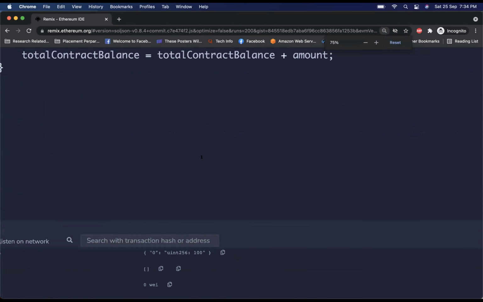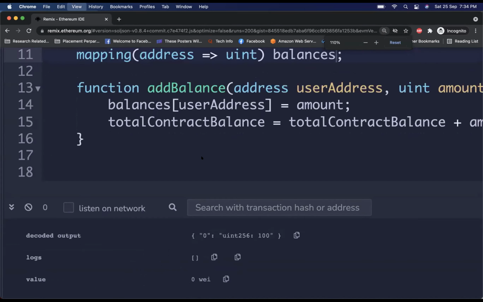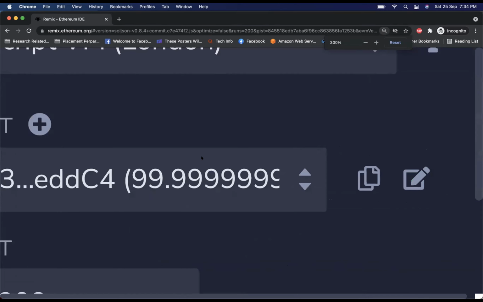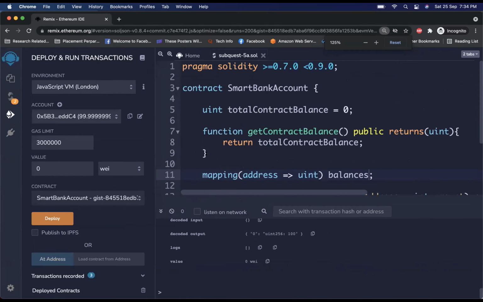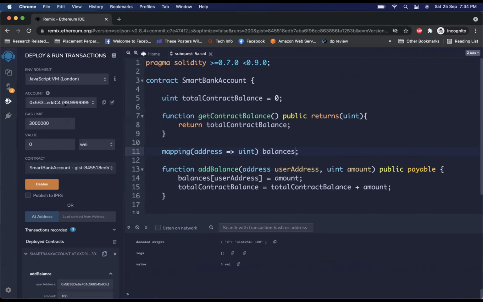Okay, there is some issue. But initially here it was 99.99 ether, right? Correct. And I've added money into this account. No, you sent money to the bank account. Correct. You didn't add. I gave us this only, no?